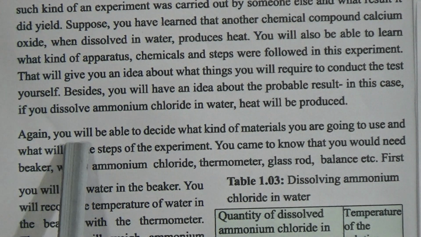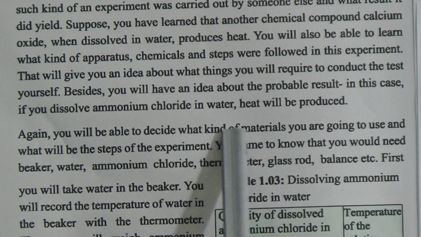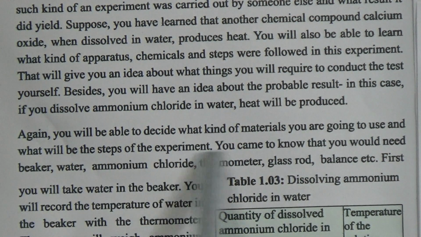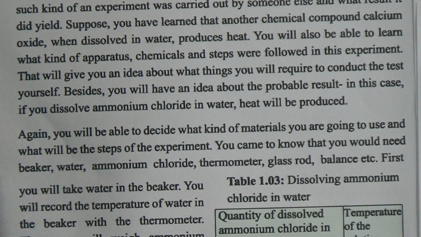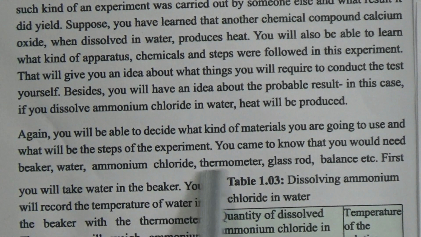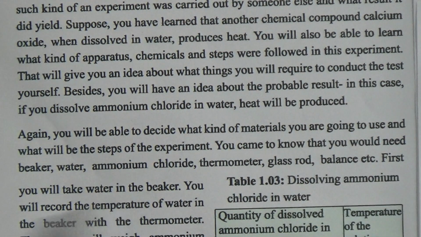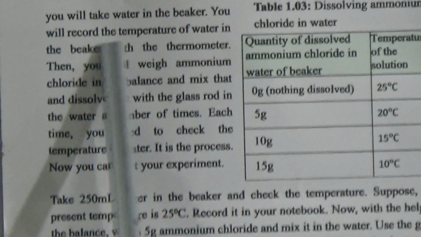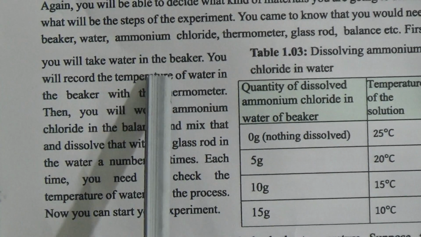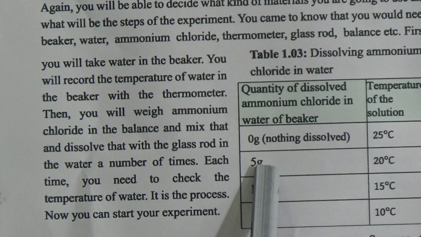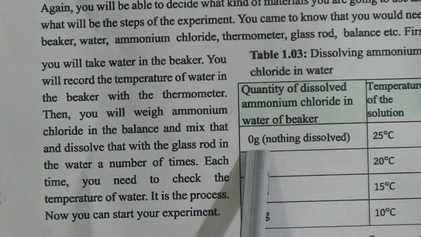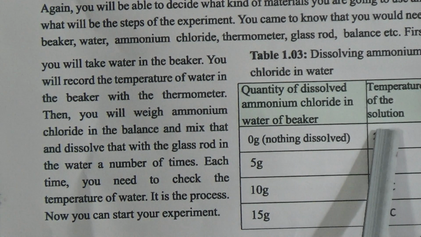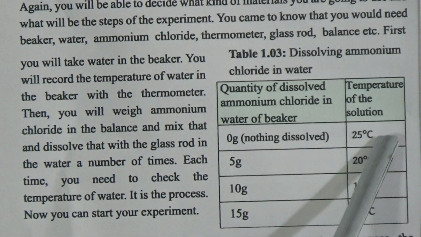Now again, you will decide what kind of materials you are going to use and what will be the steps of the experiment. You come to know that you would need a beaker, water, ammonium chloride, thermometer, glass rod, balance, etc. First, you will take the water in the beaker and you will record the temperature. That means if we use firstly 0 gram, then after mixing, we have to measure the temperature of the beaker's water.